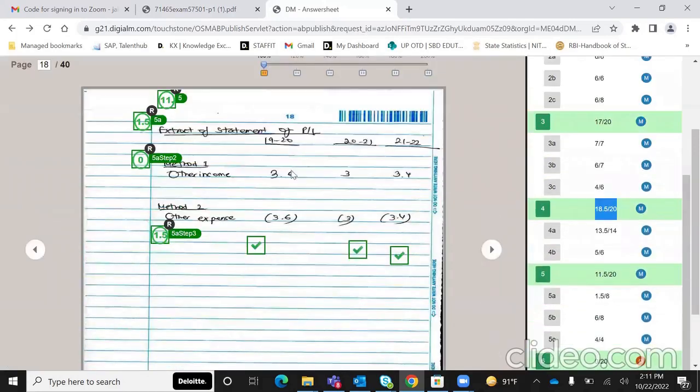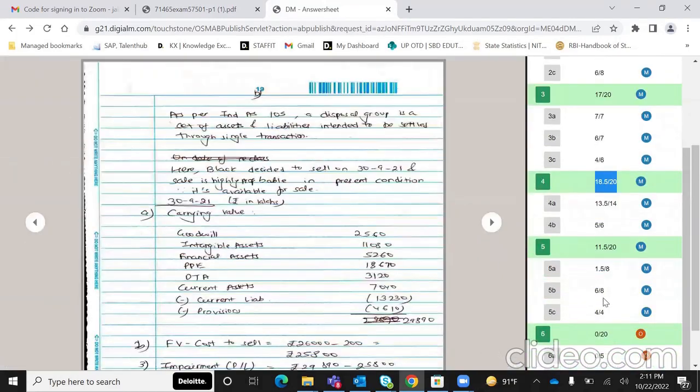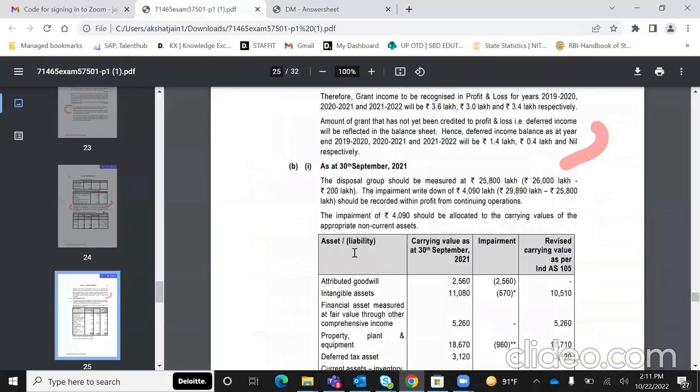So yeah, over here you can see in that Index 20 question, I've got 1.5 in the second subpart out of 4 because ICAI's assumption is slightly different from mine. Now moving on to question 5B, so I've got 6 on it. This is based on Ind AS 105.